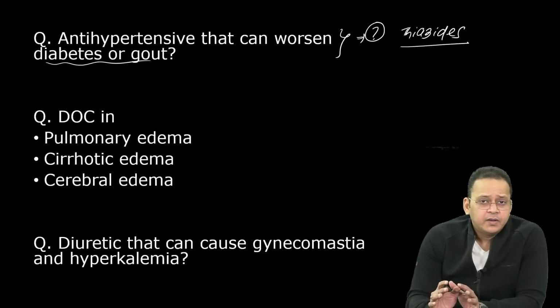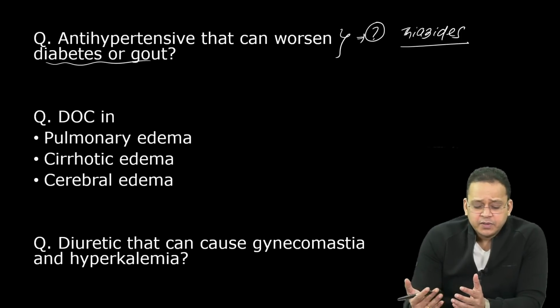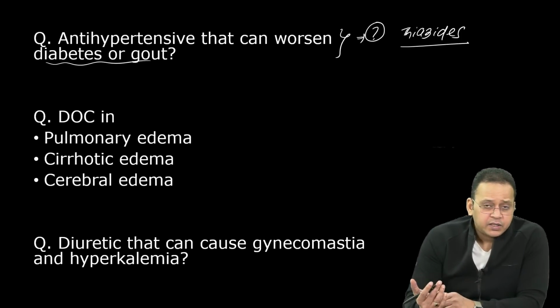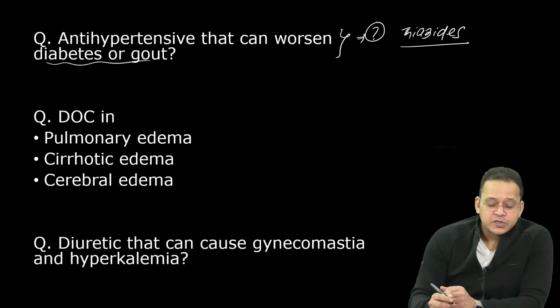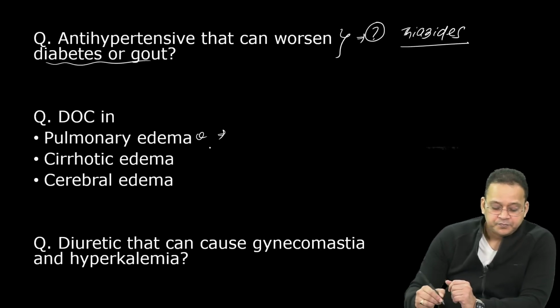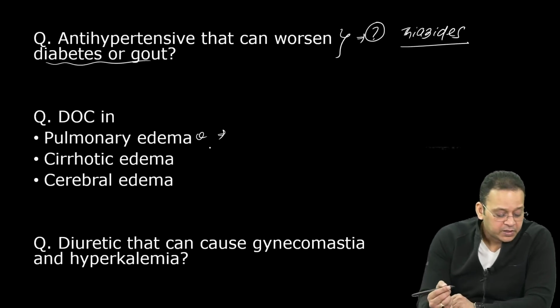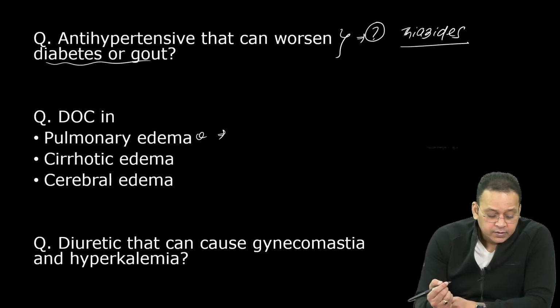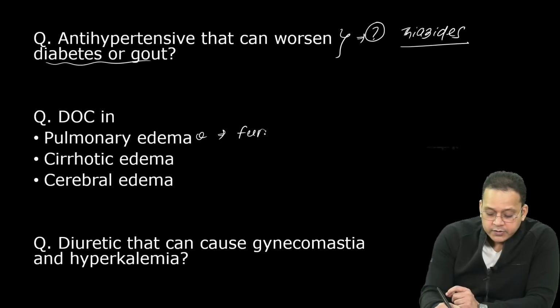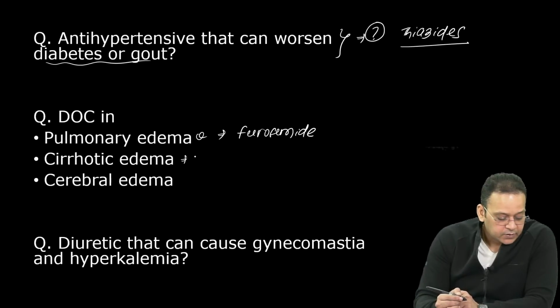सो देखो, मैं वही चीज़ें डिस्कस कर रहा हूँ जिन पे एमसीक्यूज ज़्यादा कॉमनली पूछे जाते हैं, ताकि आपका रिविजन हो, राइट. एडिमा, 3 एडिमा पे सवाल आते हैं. ड्रग ऑफ चॉइस फॉर पल्मोनरी एडिमा. What is drug of choice for pulmonary edema? Pulmonary edema. Drug of choice in pulmonary edema, guys. Right. What is the answer? Furosemide. Very good. Pulmonary edema means furosemide.